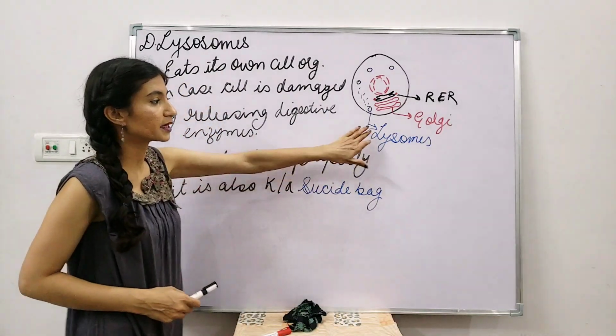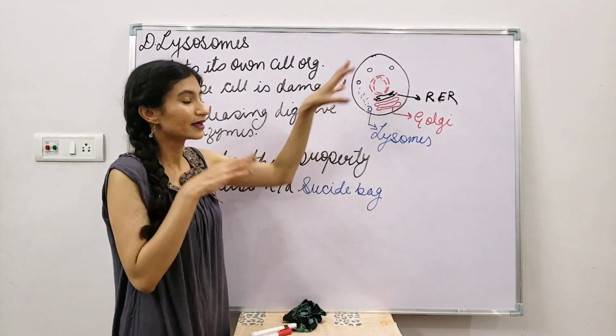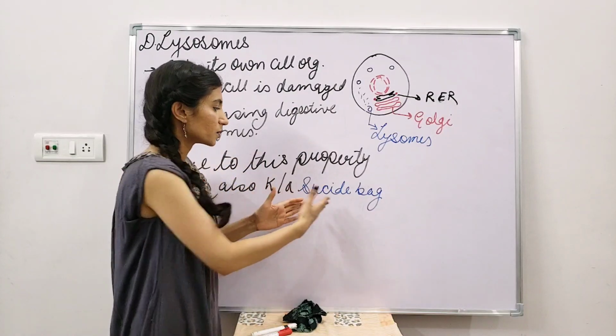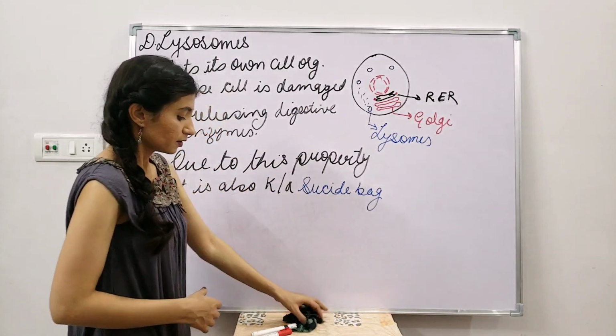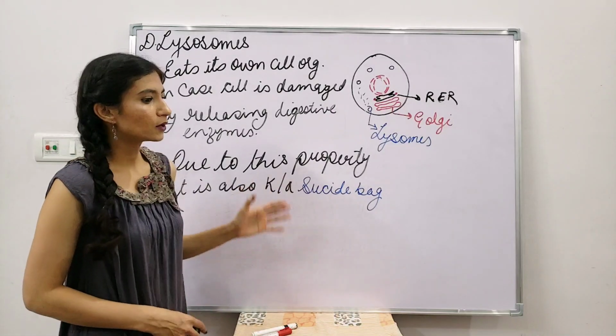It is termed as suicide bag because it releases enzymes and kills its own cell organelles. So that is why it is termed as suicide bag. Okay, so this is all about the lysosomes.